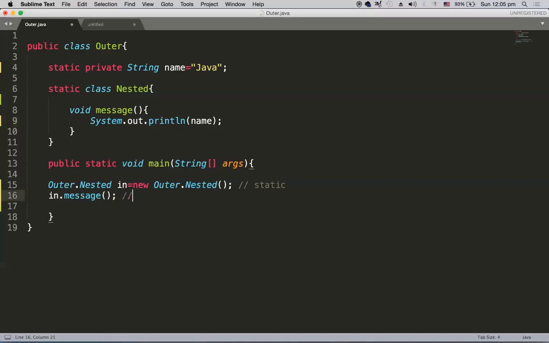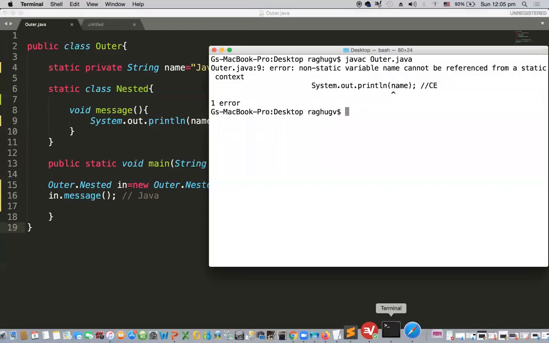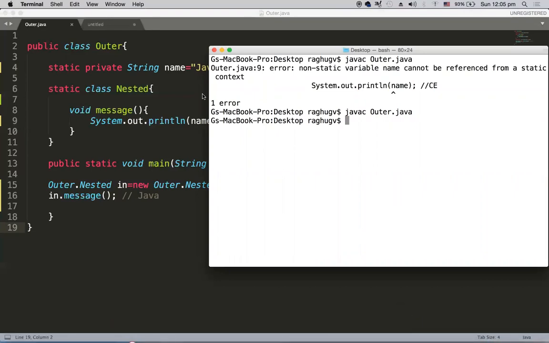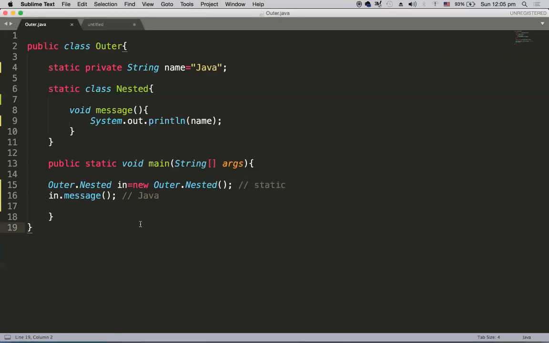Now we are expecting the outcome as Java, right? So let me save this and compile, javac Outer.java. There's no problem because the name has now become static. And when you run java Outer, then we have Java printed. So this is one example of a static nested class.